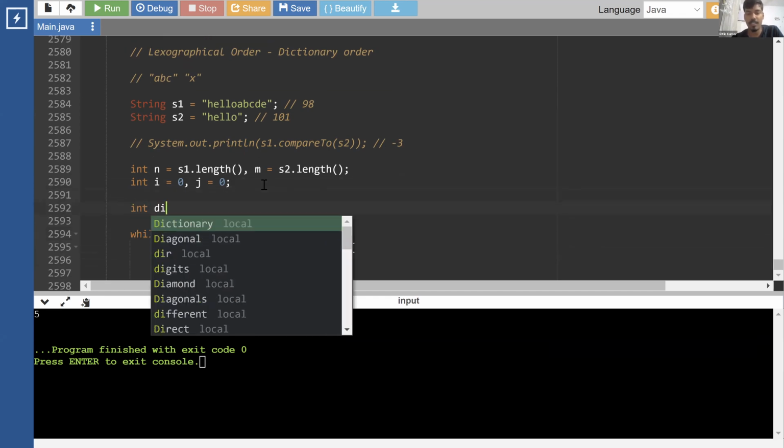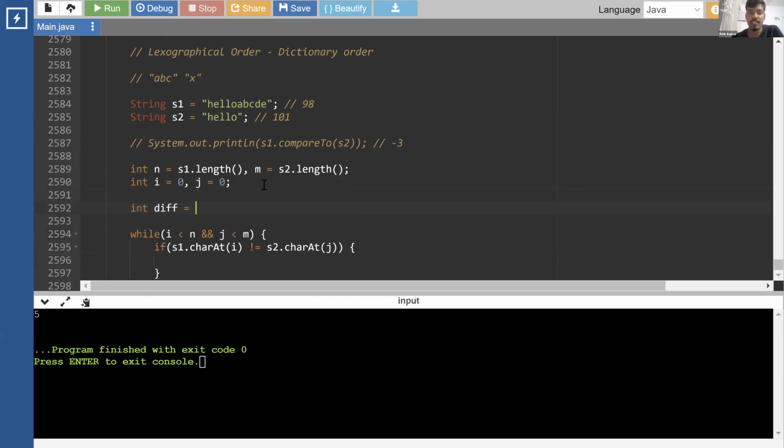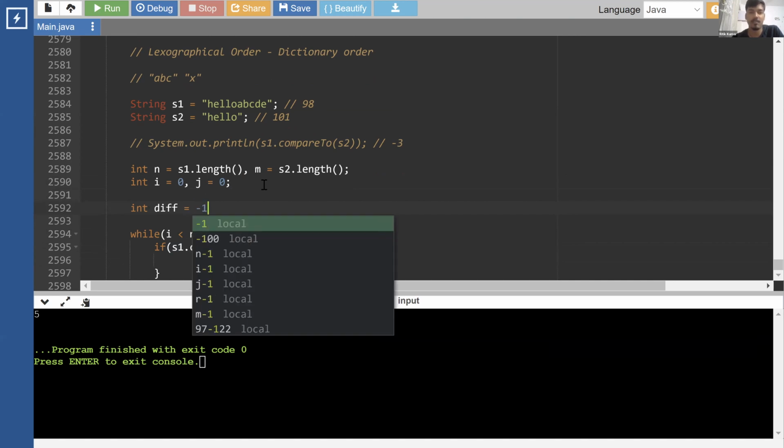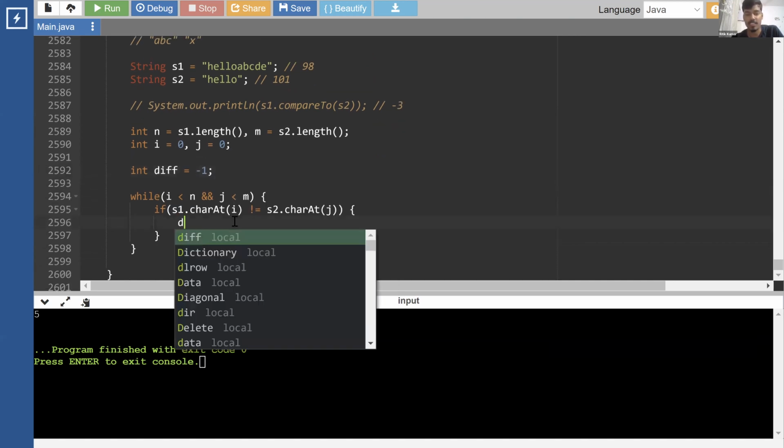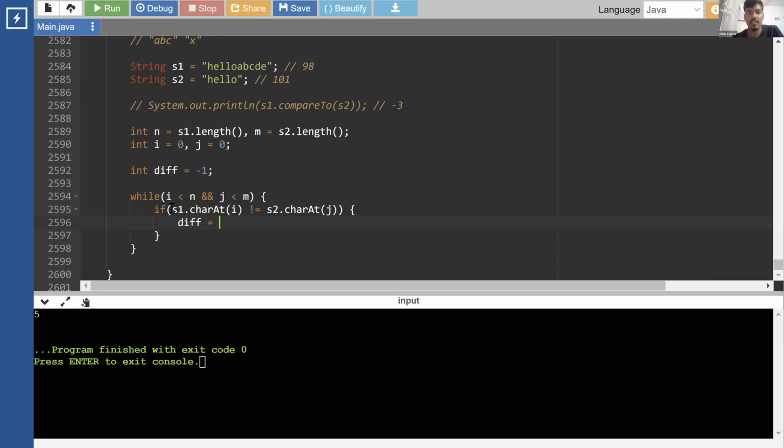So let's say we will have this difference, which we store initially as -1. Let's change it. We'll find out the difference as s1.charAt(i) minus s2.charAt(j). So positive, negative, whatever we are getting, we'll store this, right? If the first character is greater, then we'll get positive. If the second character is greater, then we'll get negative. Okay, once we get the difference, we can simply break. Else, if this is equal, then we can simply do i++ and j++.